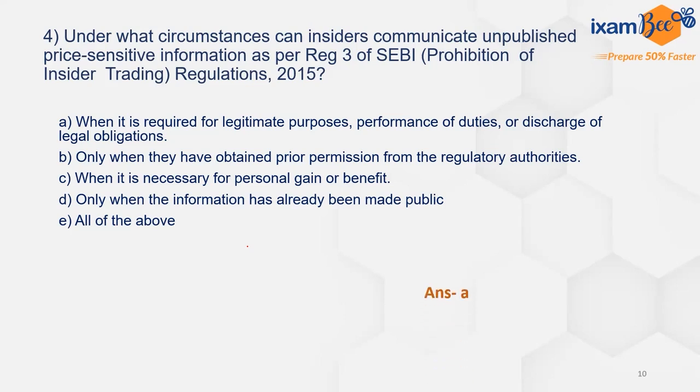This is given in your regulation 3, when we started with chapter number 2. Regulation 3 says no insider can communicate unpublished price sensitive information except when it is required for a legitimate purpose, for performance of duties or discharge of legal obligations. So this is the only scenario when unpublished price sensitive information can be communicated by insiders.